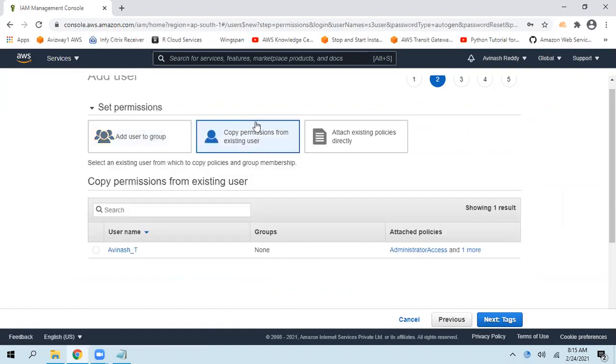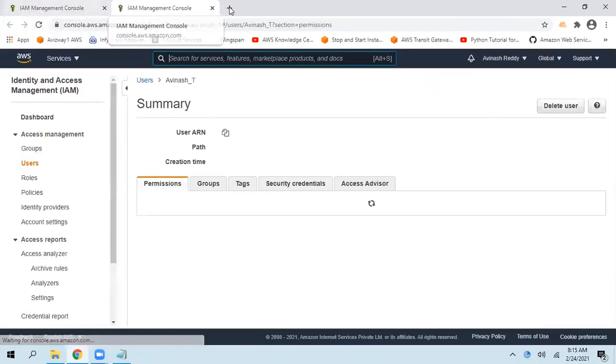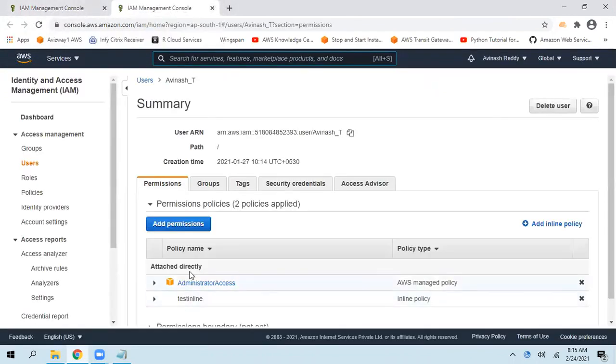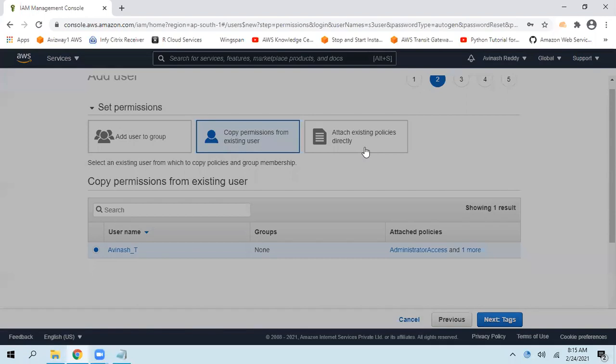Second option, copy permissions from an existing user, but this is our first user. So this won't work in your case, but I already have an IAM user. If I need similar permissions, I can select this. Say this user has administrator access and another permission here. Similarly, if you need some permission, go here and select that user. Okay. Third option, attach existing policies directly.